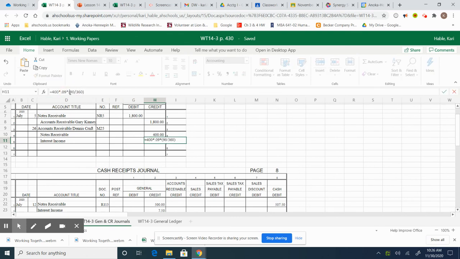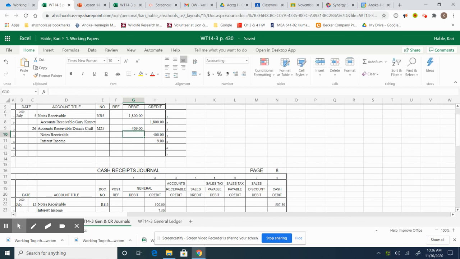But in this case you're fine, because you don't have any addition or anything like that, so you don't need the parentheses. So our accounts receivable, we have to charge them that interest as well. So it's going back into accounts receivable, $400 plus the $9 he owes us.